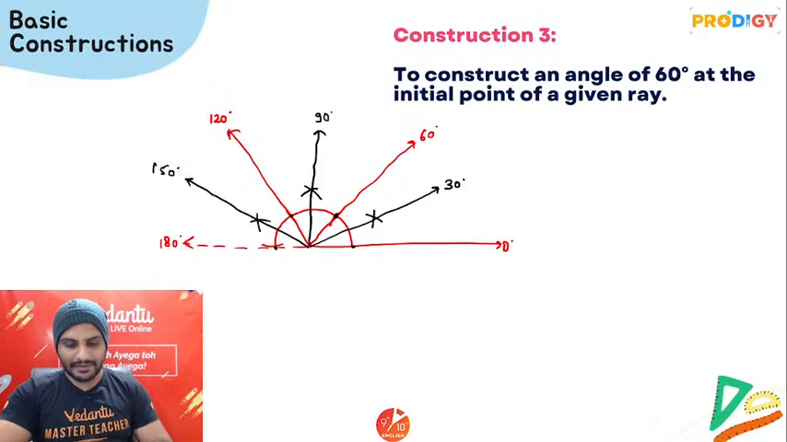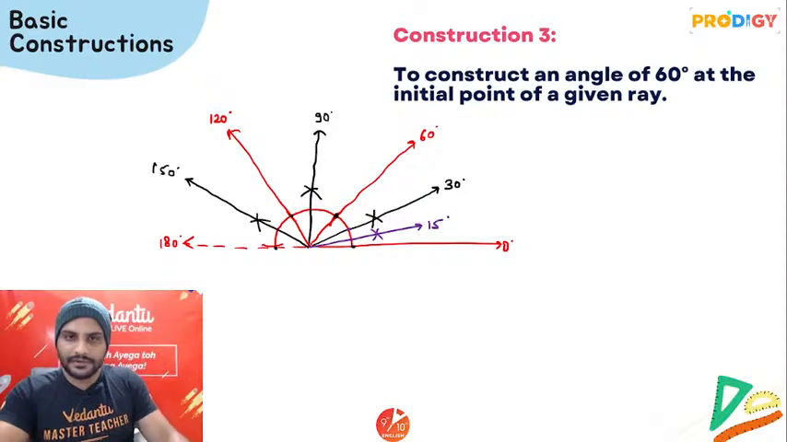Right, this is the rough diagram I am making. Correct? Again, you can further draw the bisectors between 30 and 0 degree. If you draw the bisectors over here, suppose here and here, this angle will be equal to 15 degrees. Between 30 and 60, over here, you'll be getting 45 degree. Between 60 and 90, you'll be getting 75 degree.